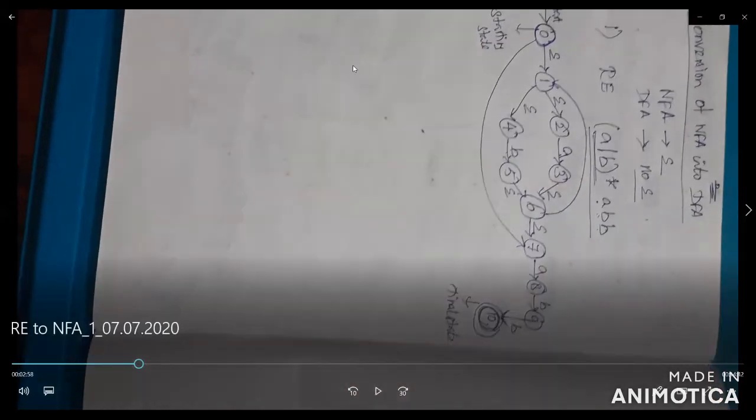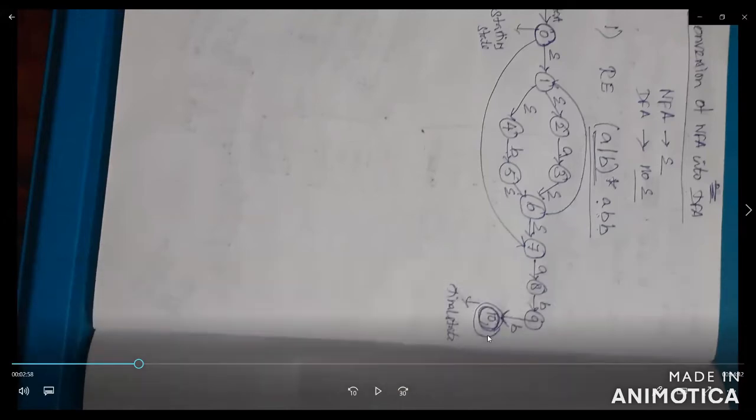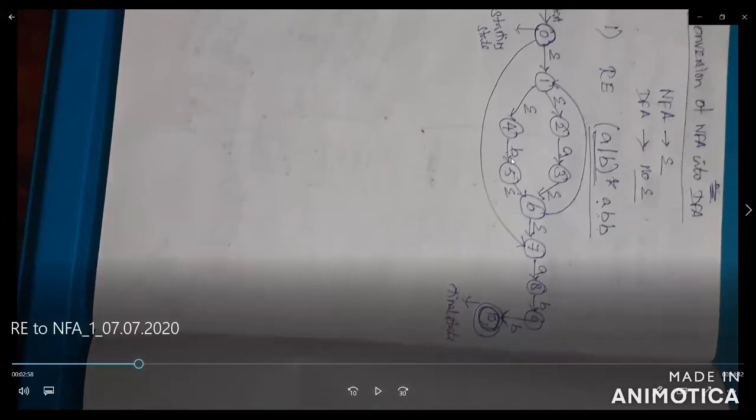In RE to finite automata we have 5 tuples. The first is the set of states: 0, 1, 2, 3, 4, 5, 6, 7, 8, 9, 10, so 0 to 10 is the set of states.